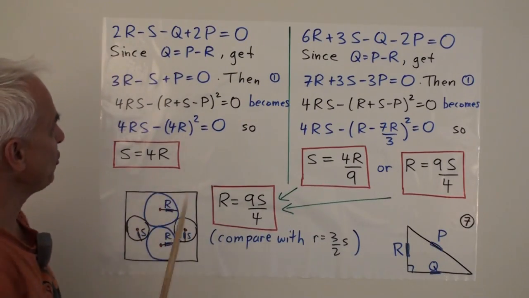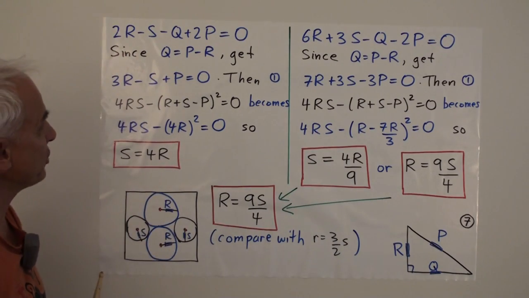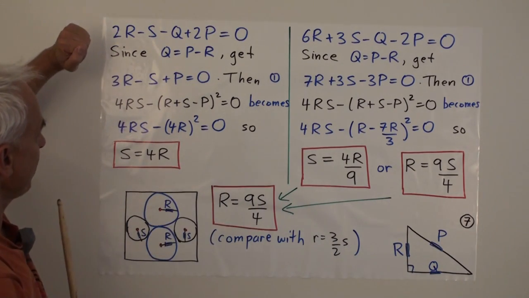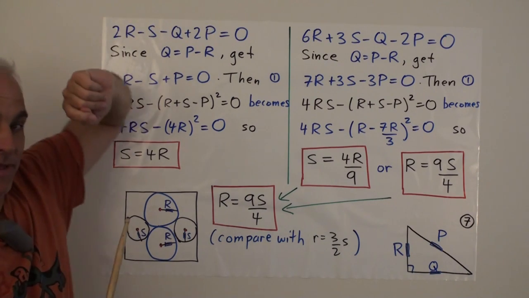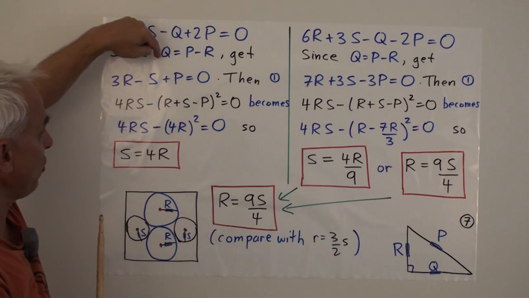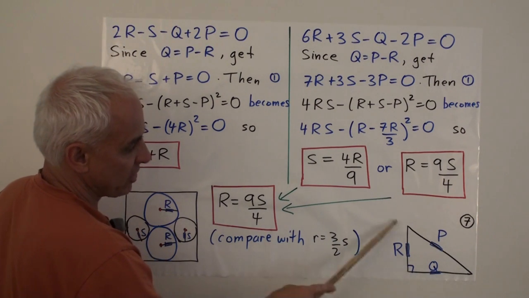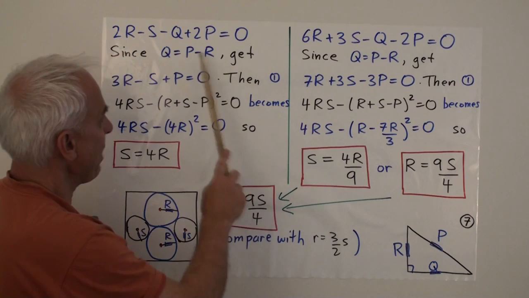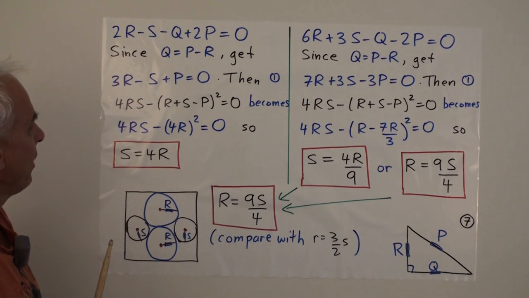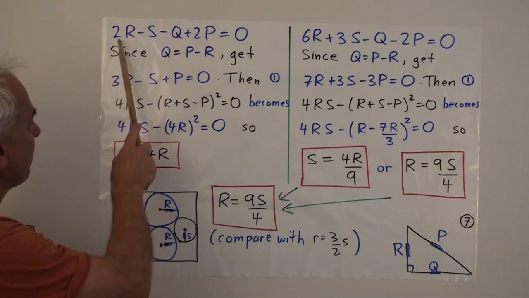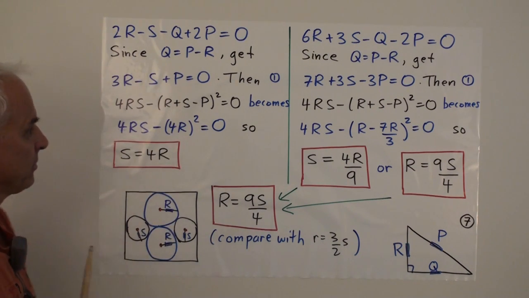All right, so here are the two linear equations that we get by factoring that previous equation. Let's have a look at both of them. In this equation, we're going to simplify because we know from the Pythagorean theorem that Q equals P minus R. Here's the triangle again. Q plus R equals P, so Q equals P minus R. We can replace this Q with P minus R. When we do that, we get 3R minus S plus P equals 0.